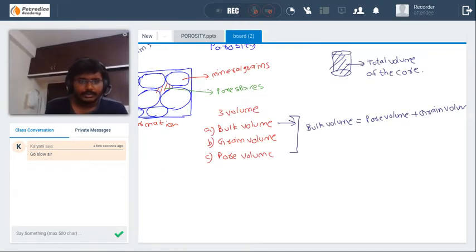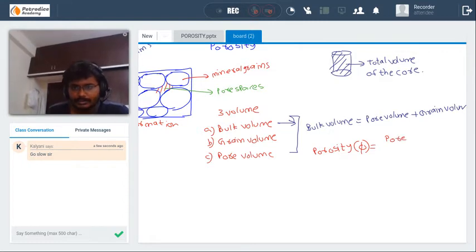Okay. And firstly, the definition of porosity. What is porosity? Porosity is expressed by phi and it is defined as the ratio of pore volume to the bulk volume.